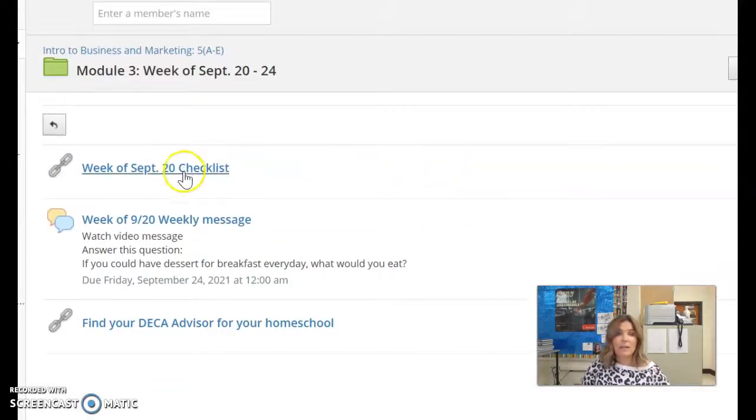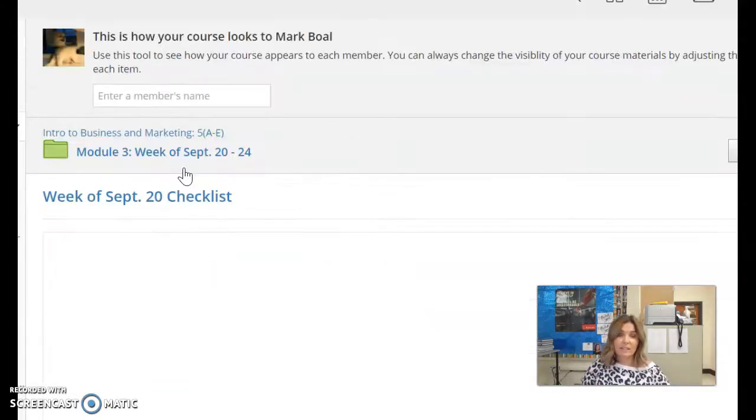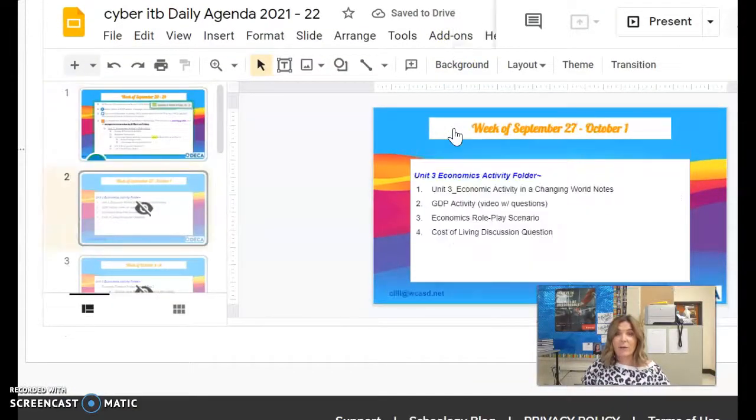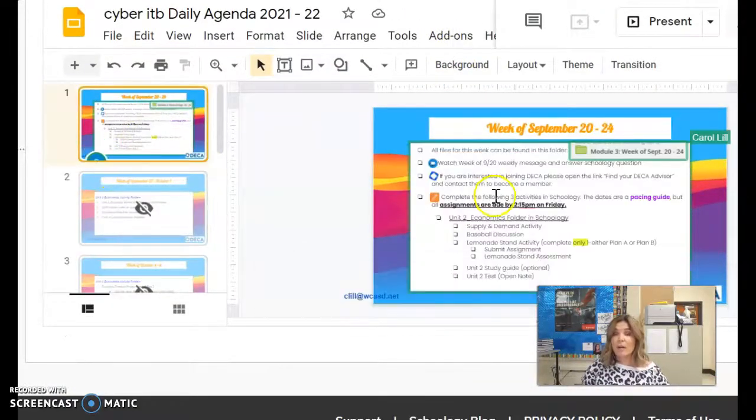When you come in and take a look at that checklist, you're going to notice that we're essentially mimicking what you're going to have in that weekly agenda. When I come in here and take a look at these different things, I'm always going to label for you, just like this one says, Unit 2, Economics folder in Schoology.